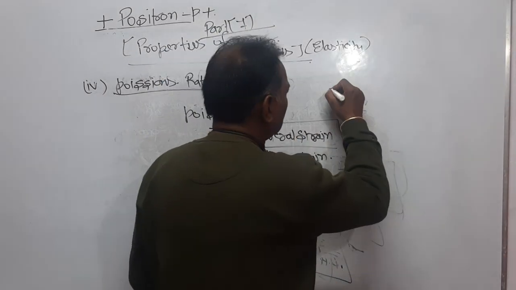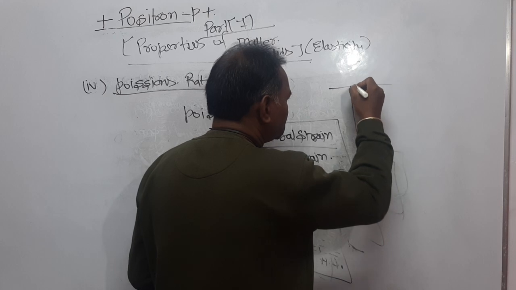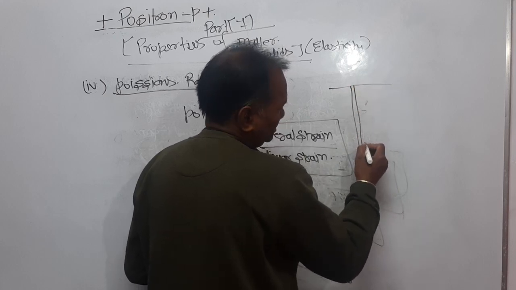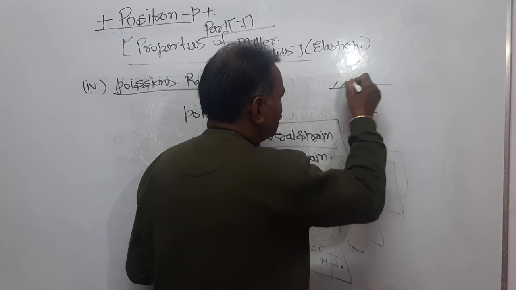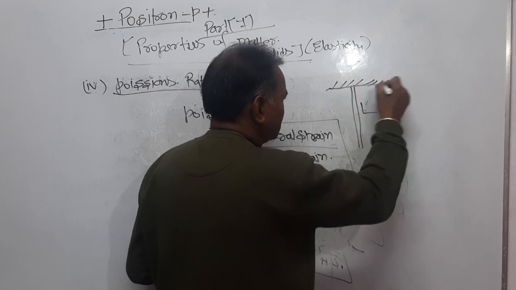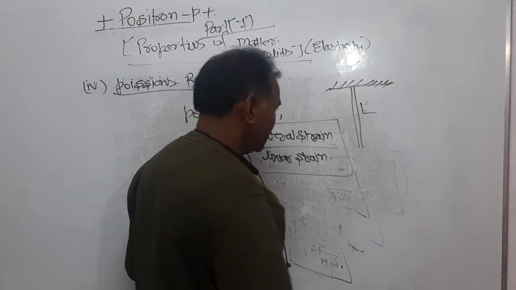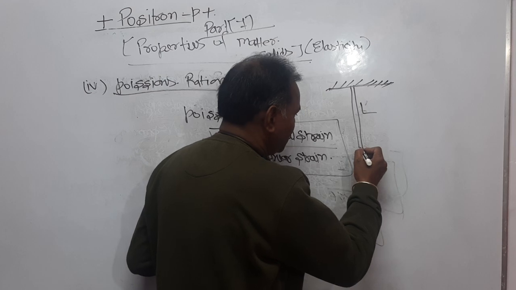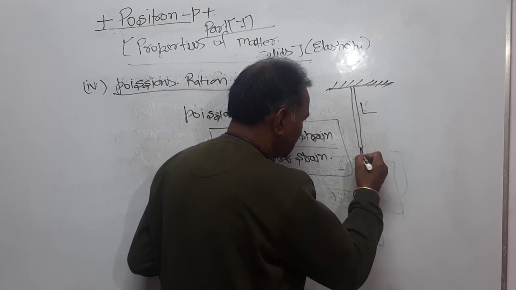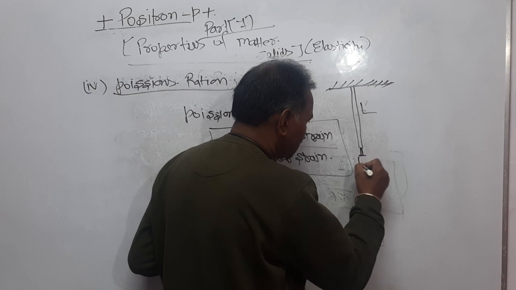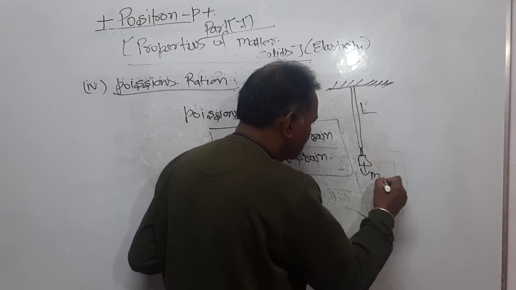What is lateral strain? This is the wire, dear student, and the initial length is capital L, supported from a rigid wall. Here a weight has been hung, and this weight is mg.